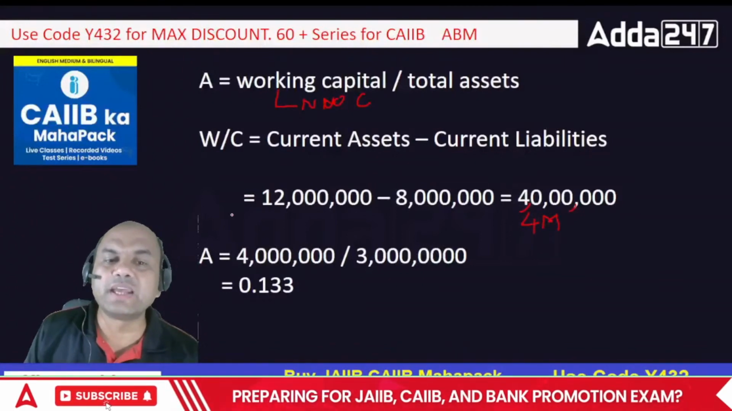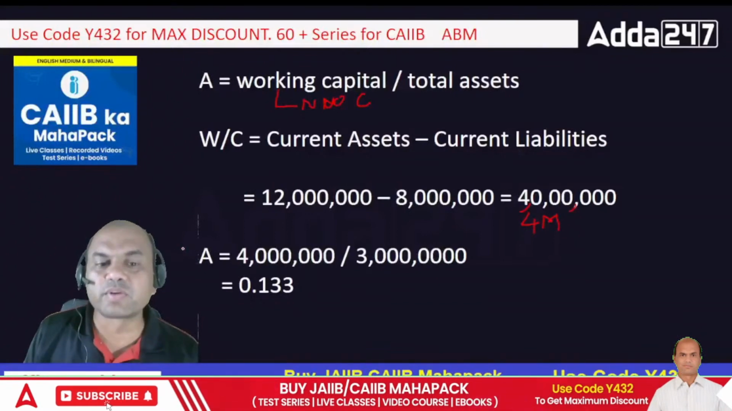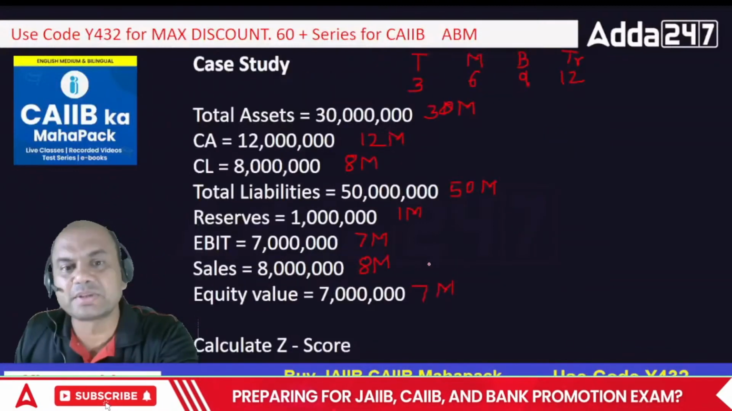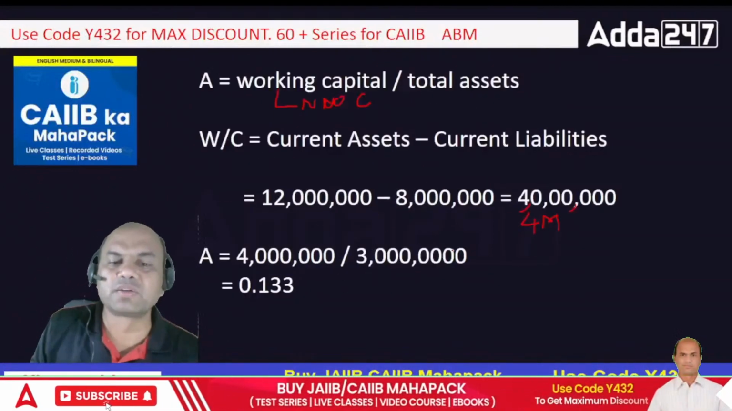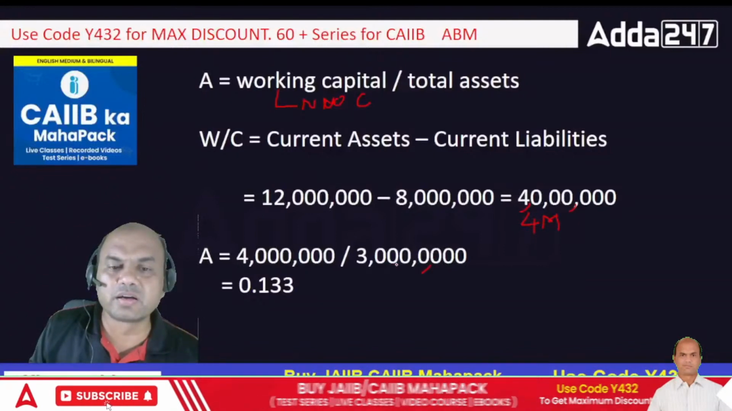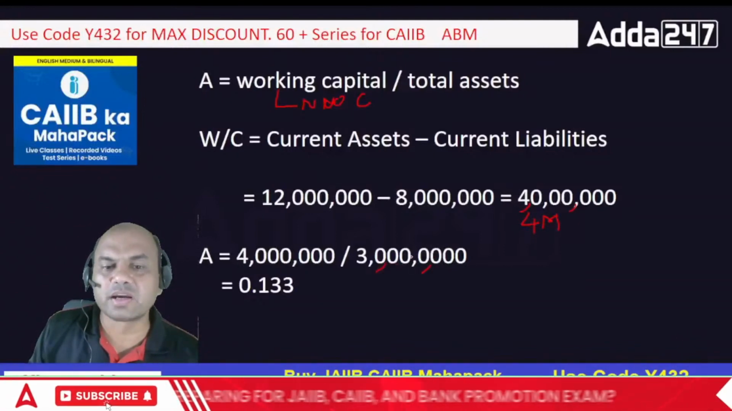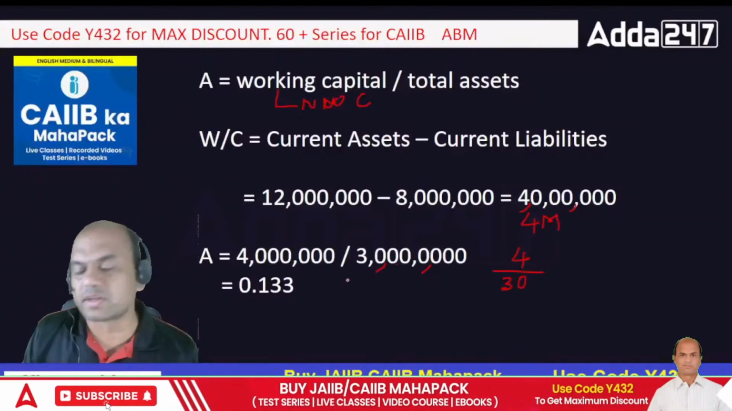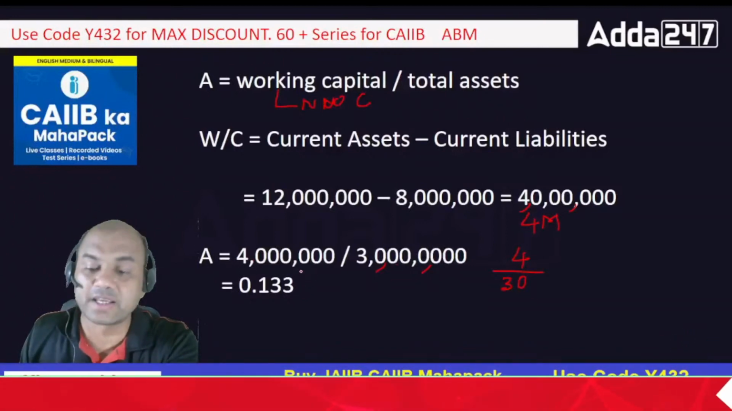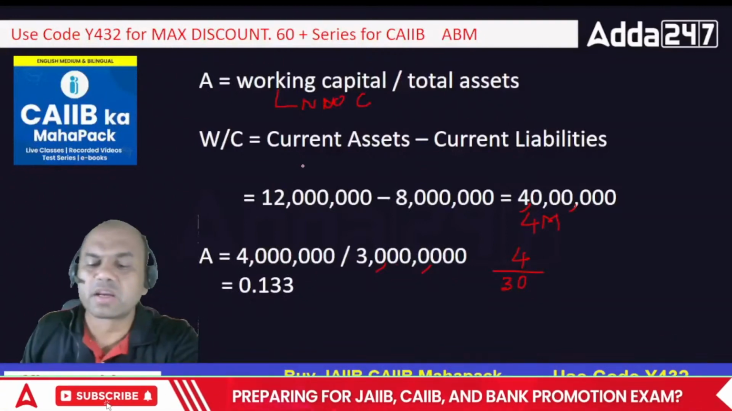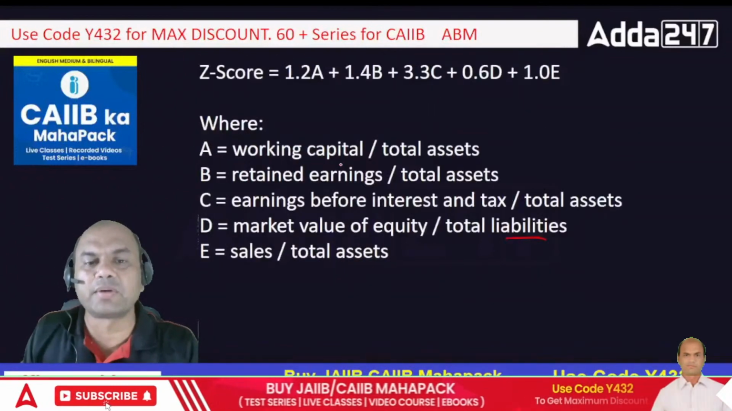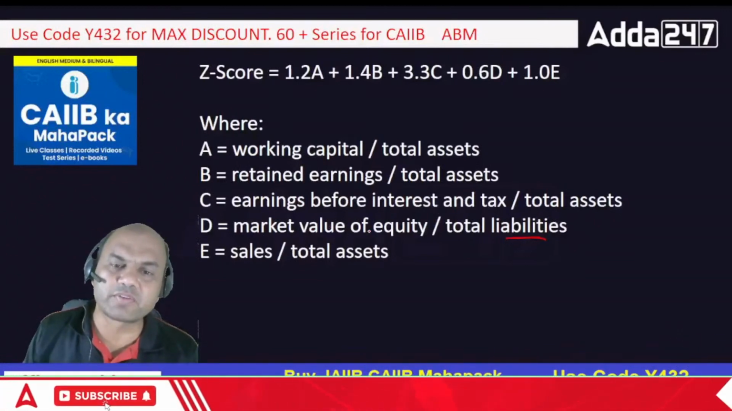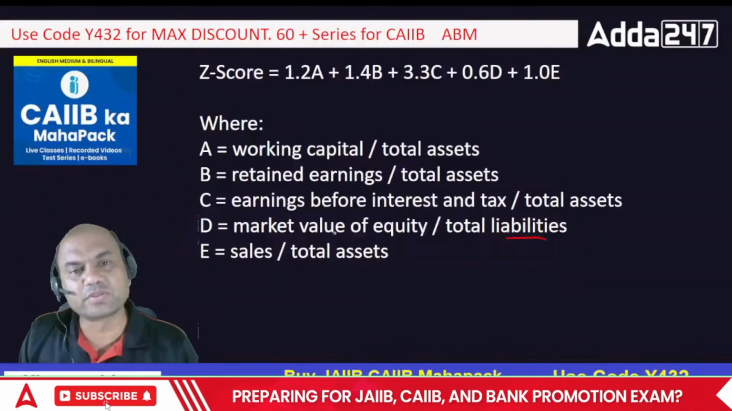So what is A now? A is equal to working capital upon total assets. What is working capital? 4 million upon total assets. This is 30 million. So 4 upon 30 should be my answer. So 4 upon 30 is what? 0.133. That is A. Got it, everyone? Remember these basics. Working capital upon total assets, retained earnings upon total assets, then EBIT upon total assets, market value upon total liabilities, and sales upon total assets. This is what you have to remember.